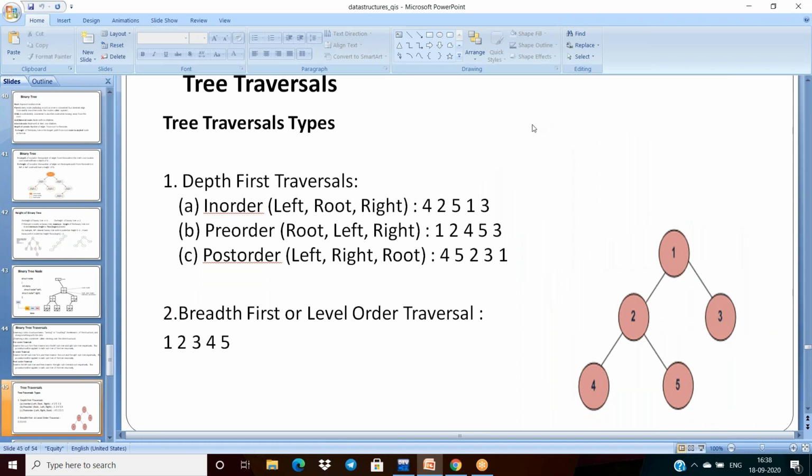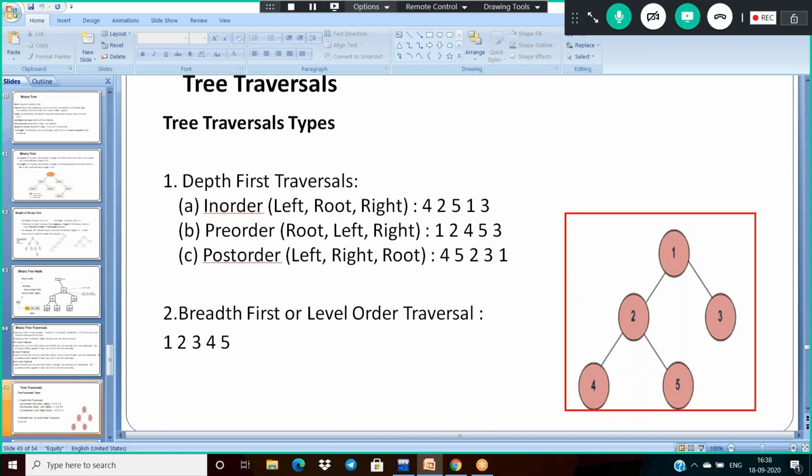My intention is that I'm giving this tree as my input. Based on this tree, we have to generate the in order output as this, pre-order 1 2 4 5 3, and post order as this. Already you know, in order means the root lies between the left and right.